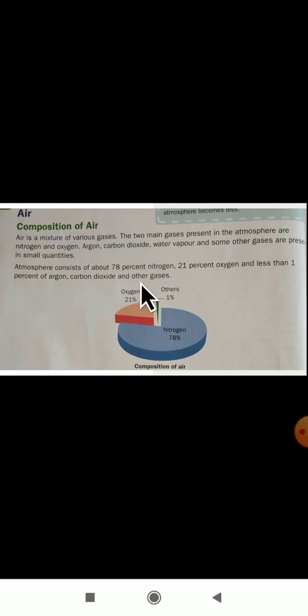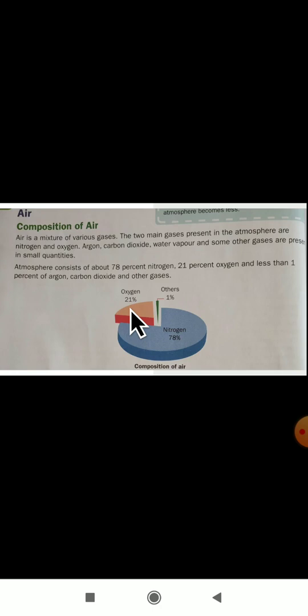Atmosphere consists of 78% nitrogen. You can observe how many percent of nitrogen? 78% of nitrogen, and 21% of oxygen. The remaining 1% is other gases like carbon dioxide, argon, neon. These all remaining are 1%. But mostly we have nitrogen and oxygen.